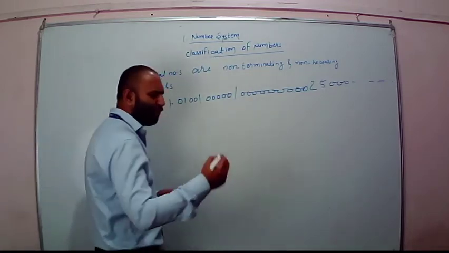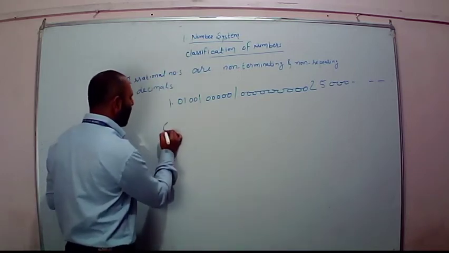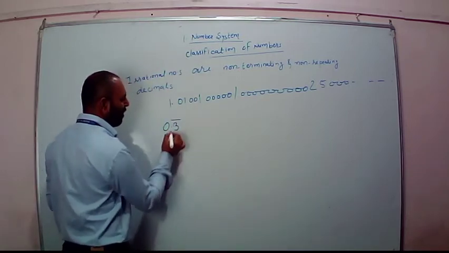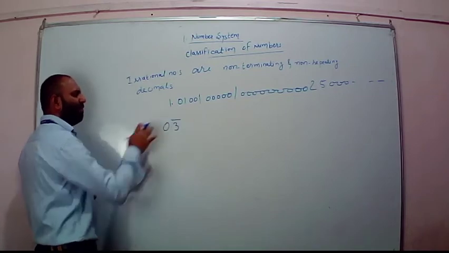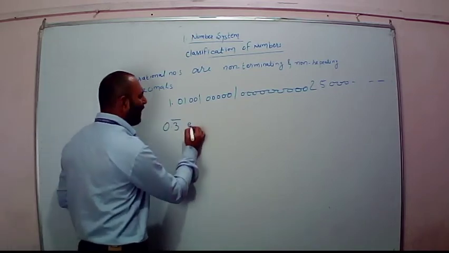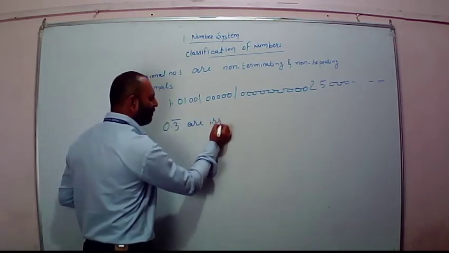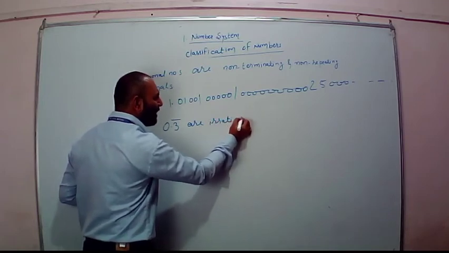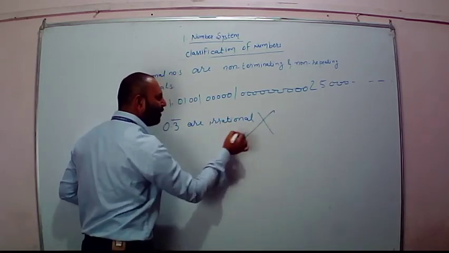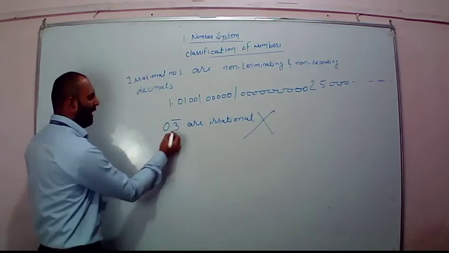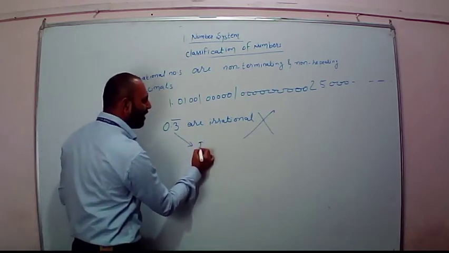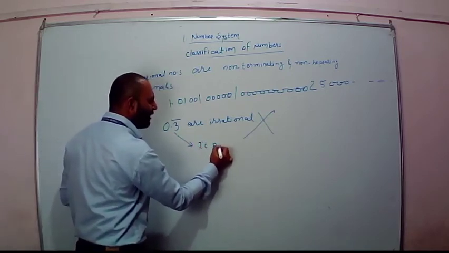Many a times some of you take it mistakenly that this 0.3 bar, or a number which is having a bar on it, is irrational. If you mistake it like that, it is wrong. It is not like that. It is a rational number. It is rational.